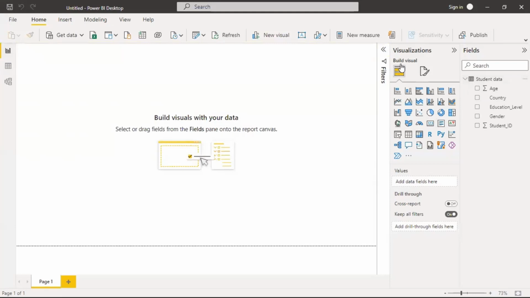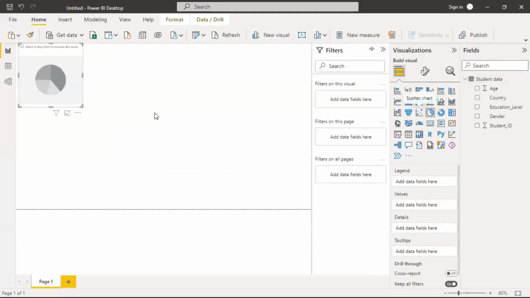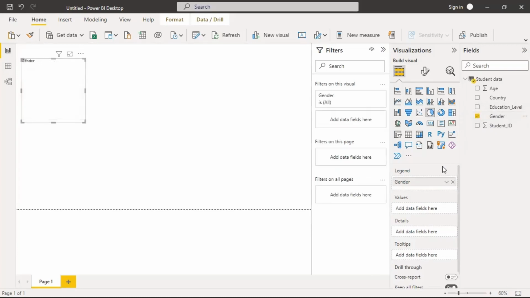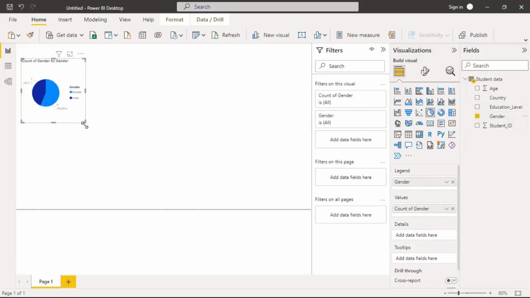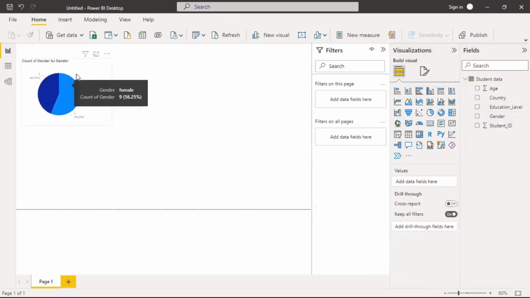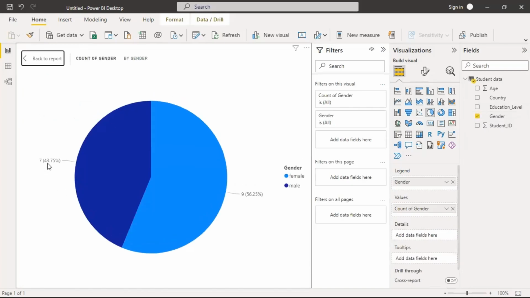So this is our data, and let's go for gender first. And I'm going for a pie chart. So here's gender, and here you are. So this is our gender, and you can see that 43%, just like it was in Kobo, are males, and 56% are females.